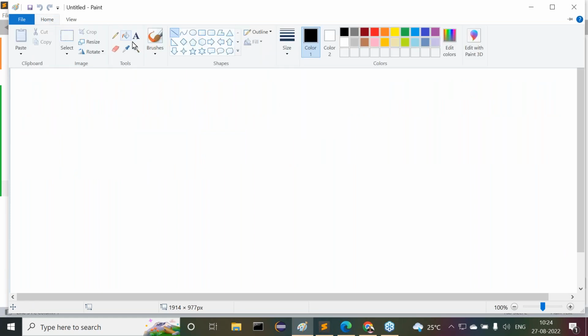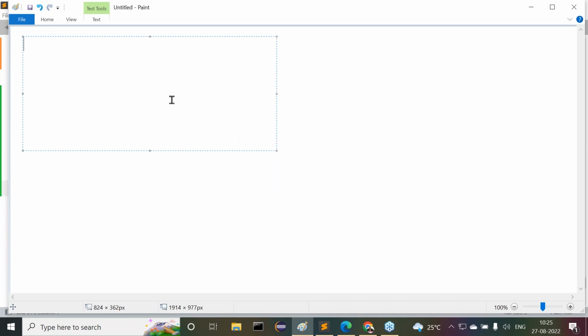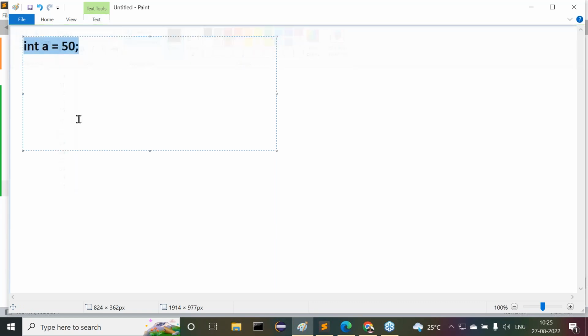All of you observe carefully. Now here, I want to take pointer variable declaration. Int a is equal to 50. 50 is the data, a is a variable.